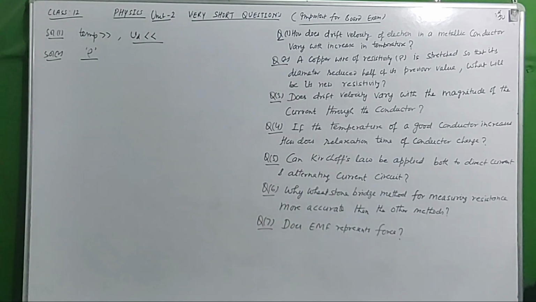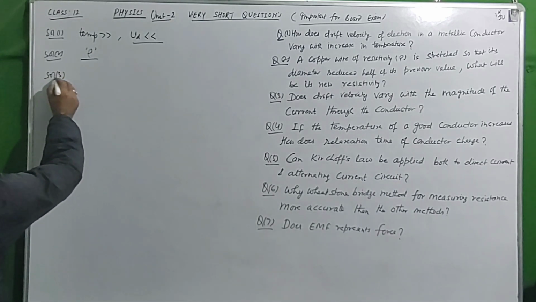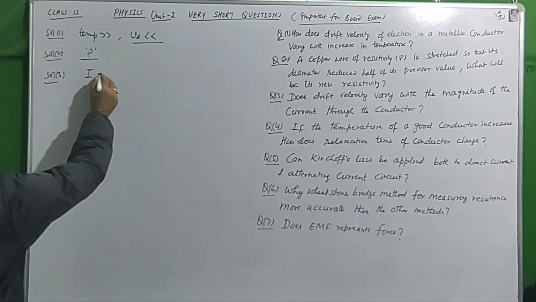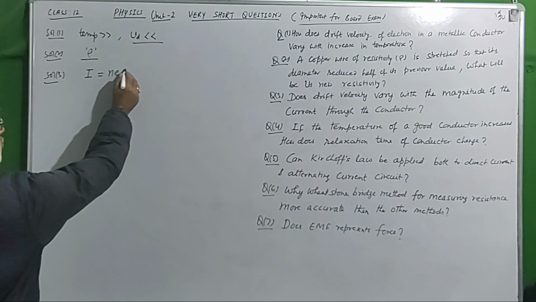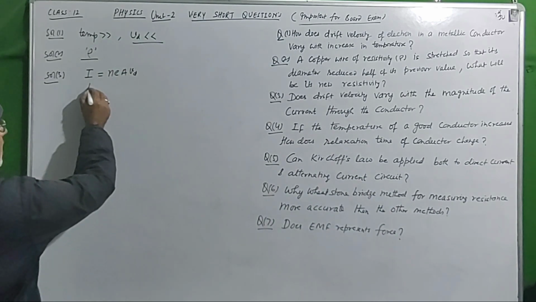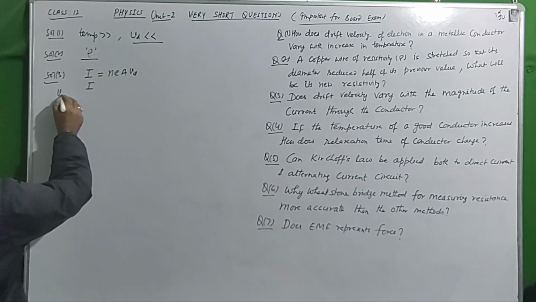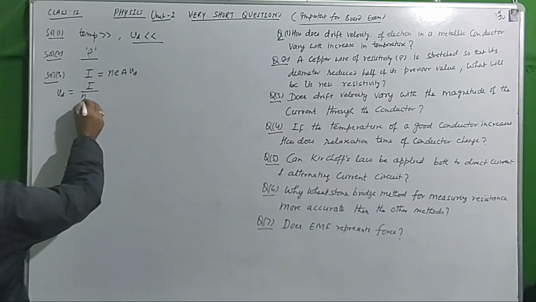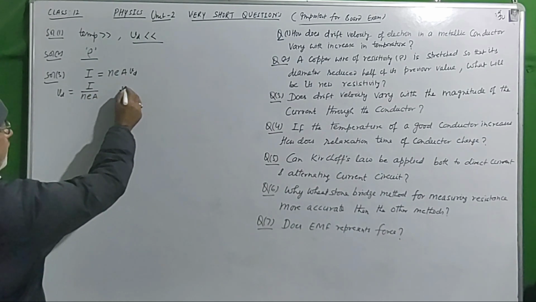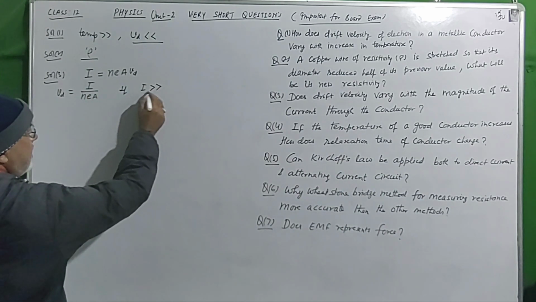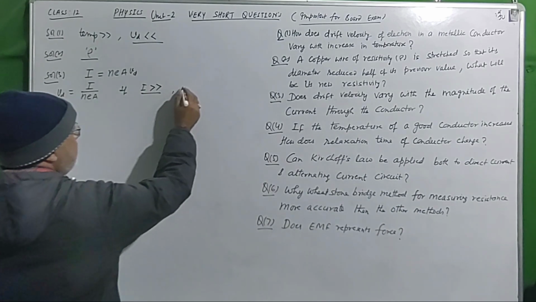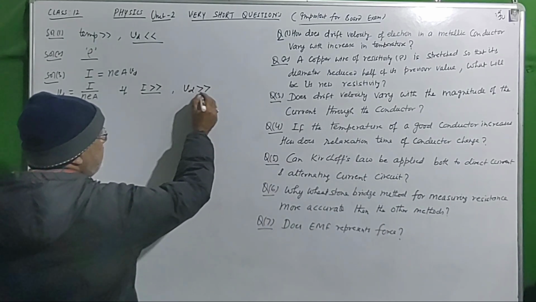Does drift velocity vary with the magnitude of the current through the conductor? We know this formula. The current flowing through the conductor is I = nAe vd, meaning vd = I/(nAe). If I increases, if we increase the current, what happens? Then drift velocity also increases.